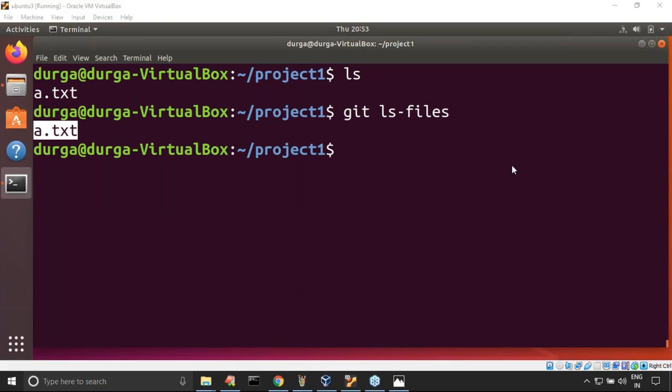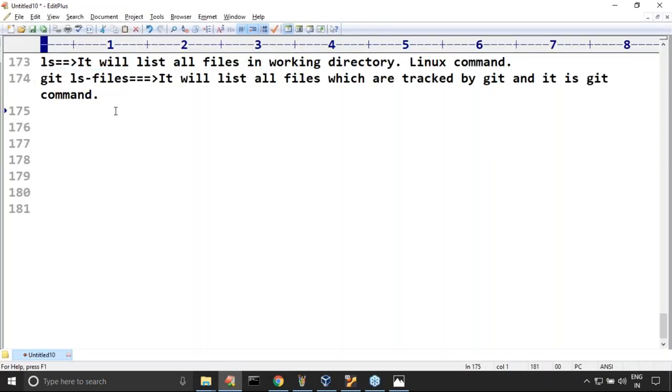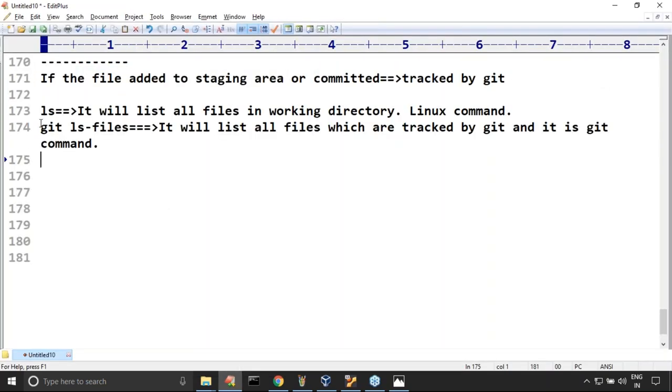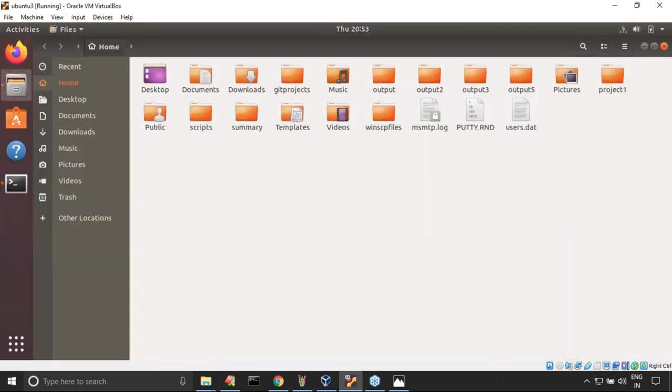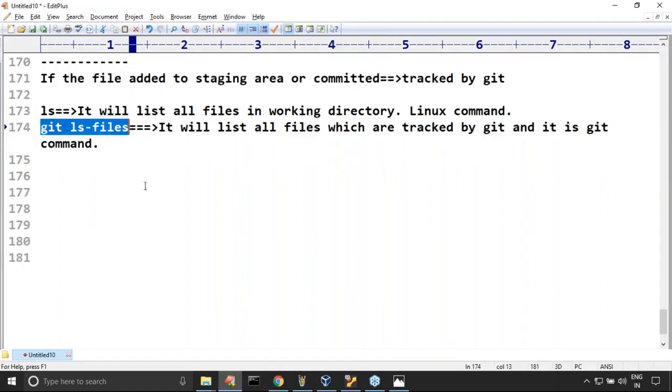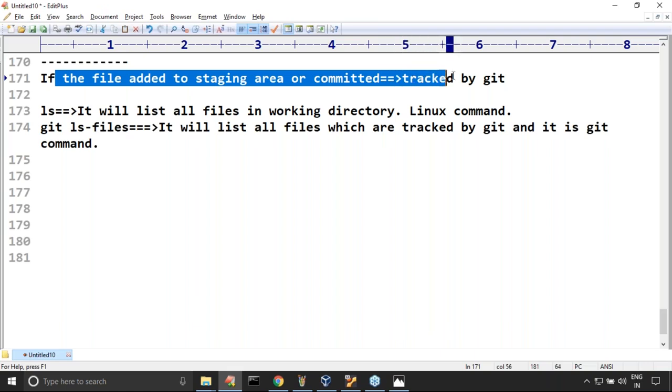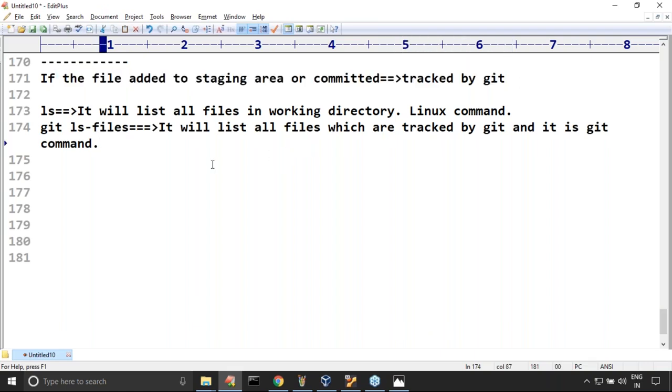Any doubt? Please confirm. Sir, these commands, ls and git ls-files, I am going to use frequently. What is the meaning of tracked? It means the file added to the staging area and committed. Such files are said to be tracked by Git.